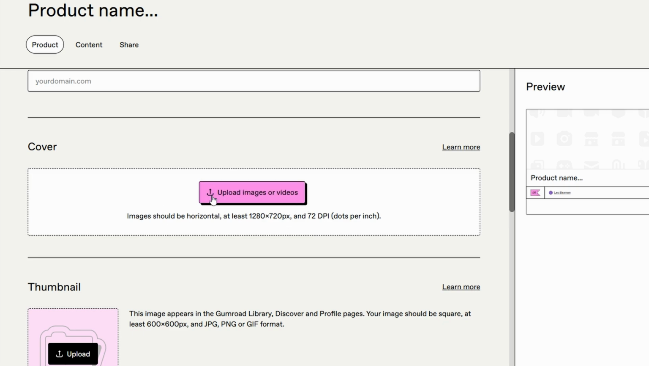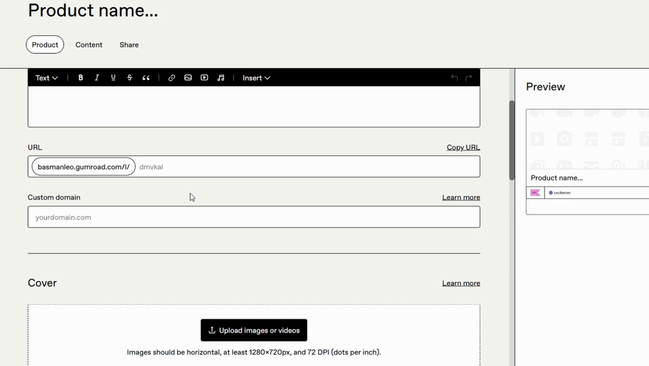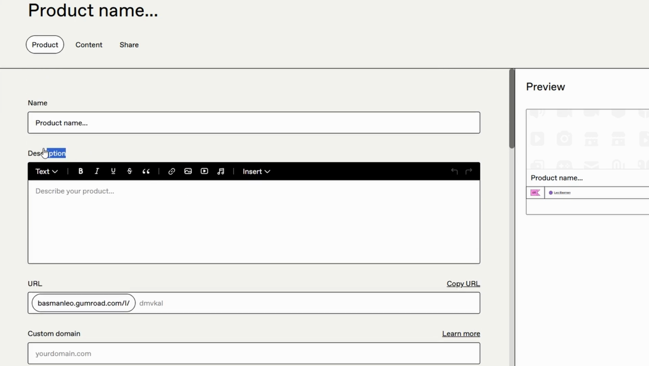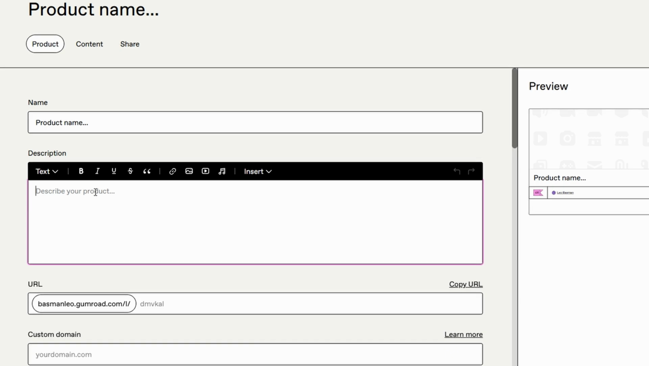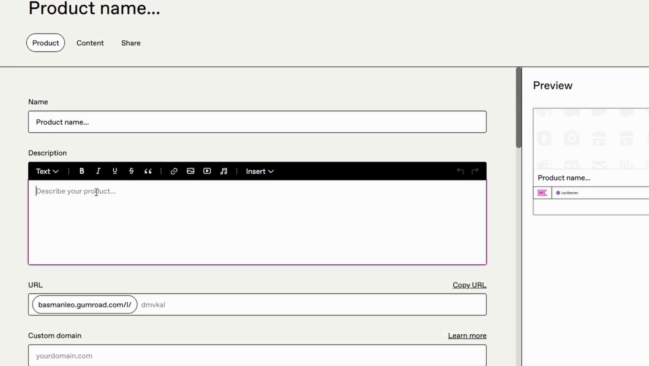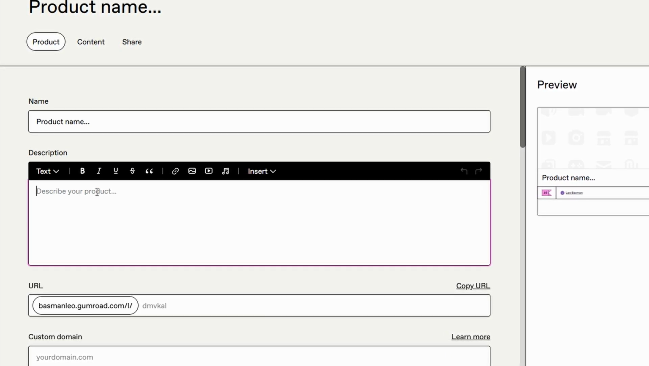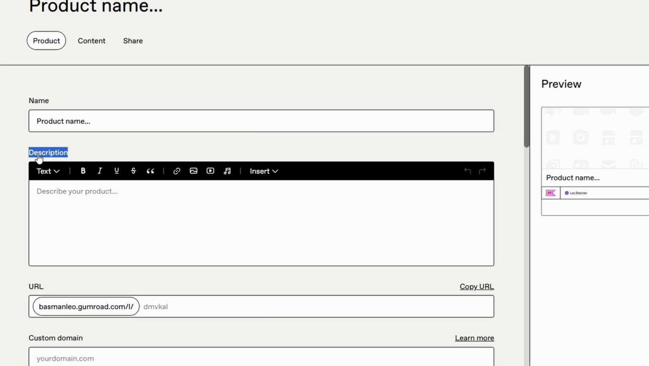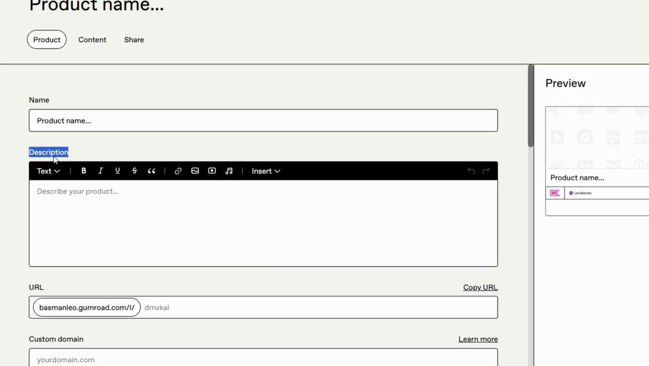Once your file is uploaded and your cover image is set, it's time to focus on the product description. This is where you get to tell your audience why your product is amazing and how it will benefit them. The description is your chance to paint a picture of how your product will make their lives better. People don't just buy products, they buy solutions to problems.